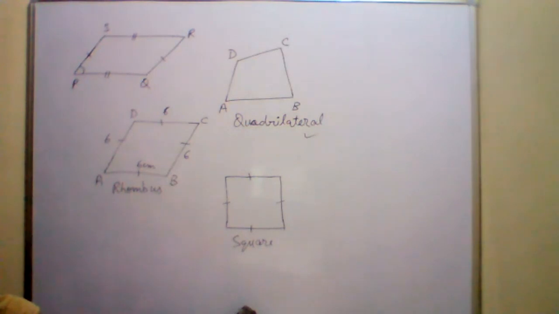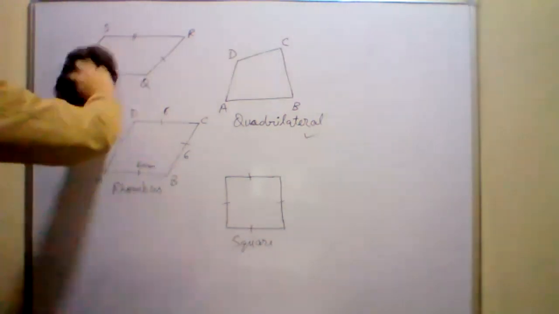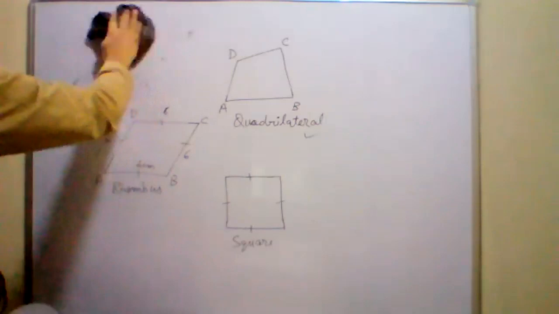Got it, all of you? Have you understood all these four types? Yes, sir. This special type of quadrilaterals we are discussing. One more type is left, which is trapezium. This is also a type of quadrilateral, trapezium.